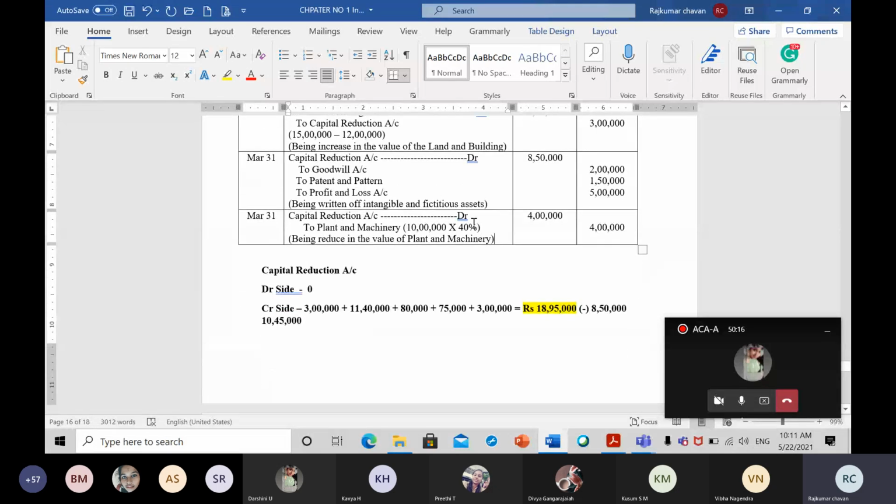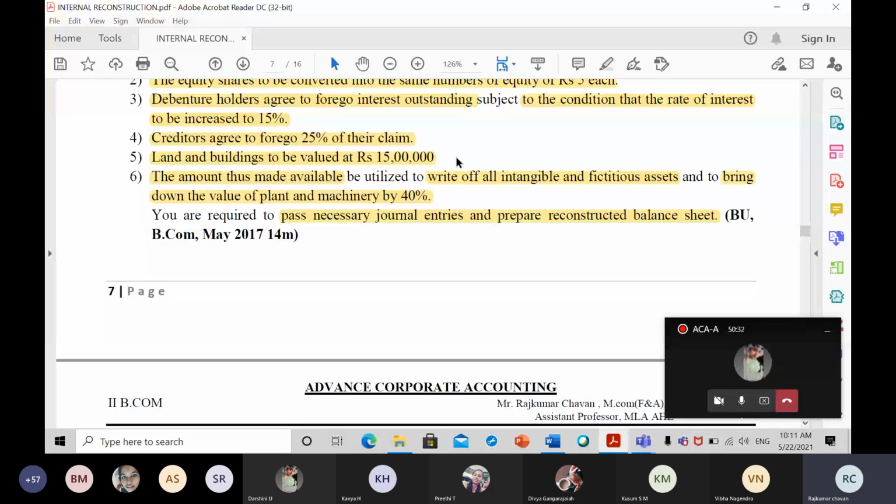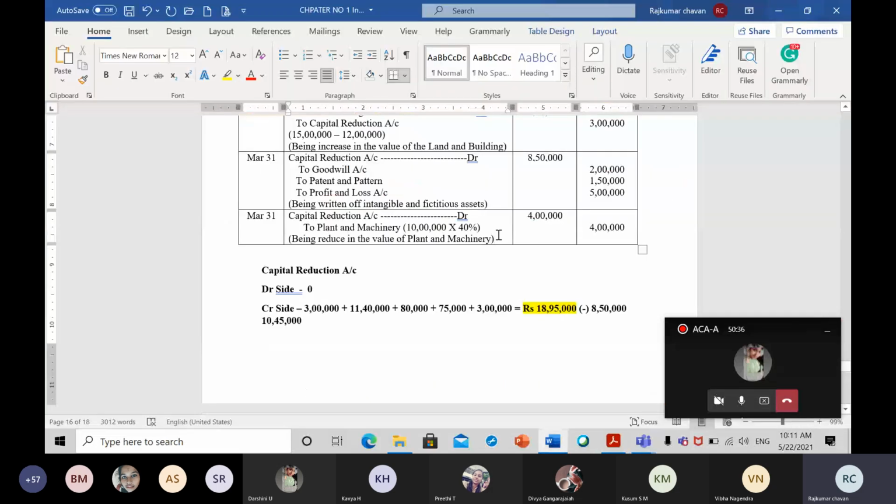So if I am preparing a balance sheet, I need to write the revised value after reducing the value. From 10 lakh, 4 lakh has been reduced, so the actual value of plant and machinery will be only 6 lakh rupees. So this is the entry for this last transaction. Now the question is not completed here. We have to solve it and check the balance.